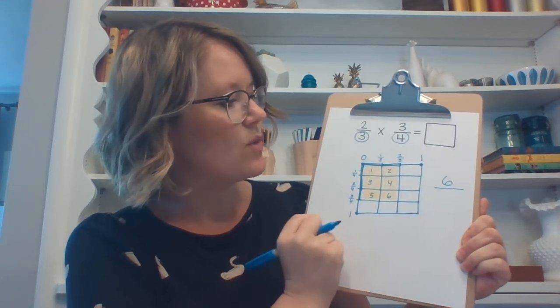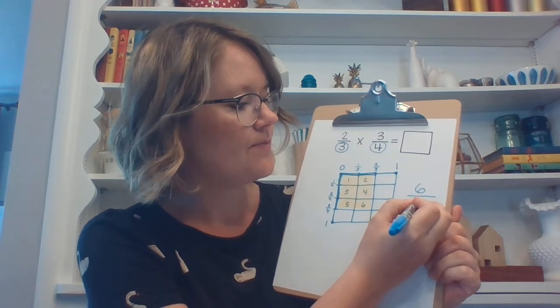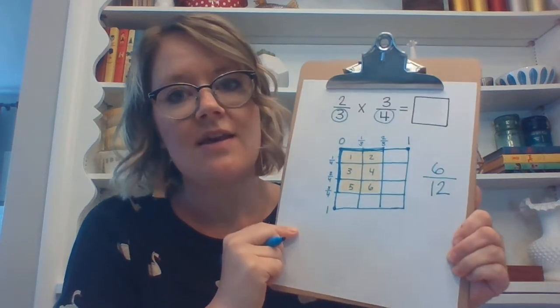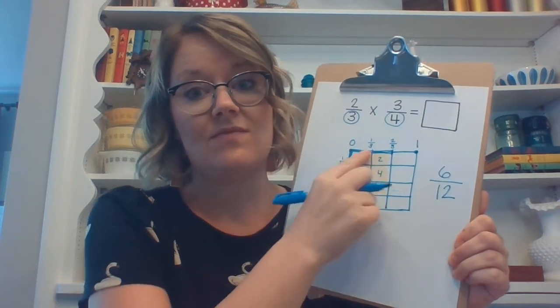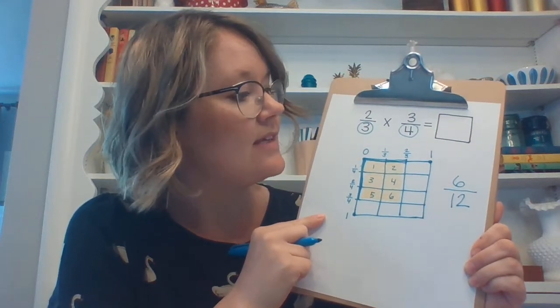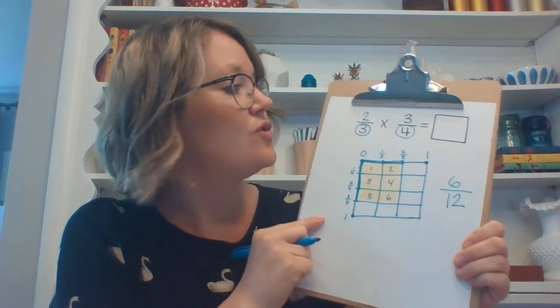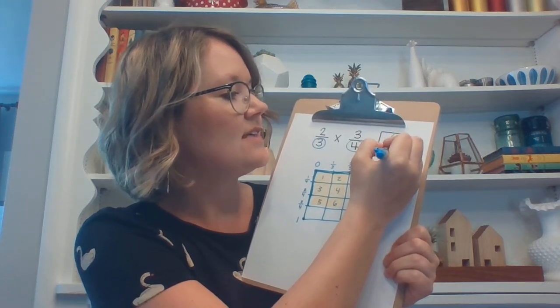In fact, there's 3 four times, so that's going to be 12 whole sections. So the answer to what is the area of my section here is 6/12, which means that 2/3 times 3/4 is equal to 6/12.